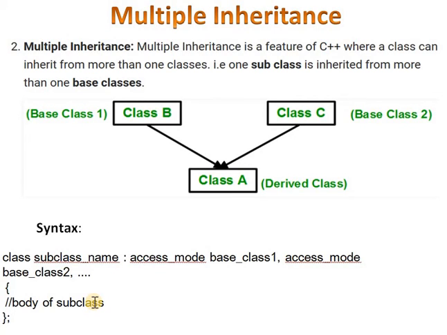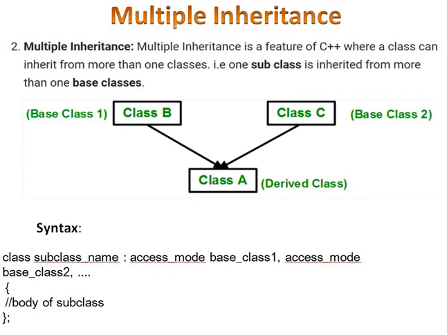Now we will see another type of inheritance that is called multiple inheritance. What is multiple inheritance? Multiple inheritance is a feature of C++ where a class can inherit from more than one class. That is, one subclass is inherited from more than one base class.